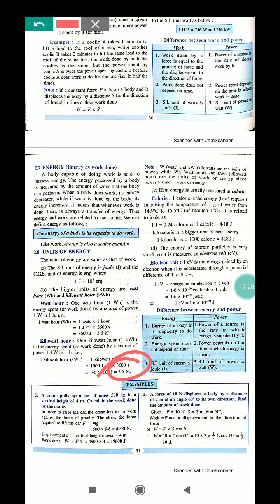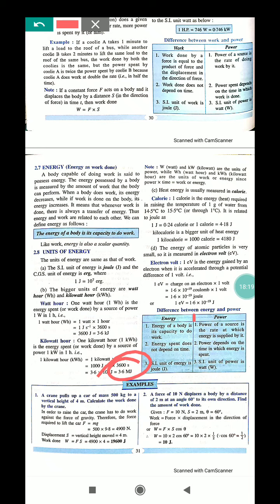Suppose I have to boil water and give it some energy to increase its temperature, say from 33 degree centigrade by 1 degree centigrade. The energy I give is 1 calorie.